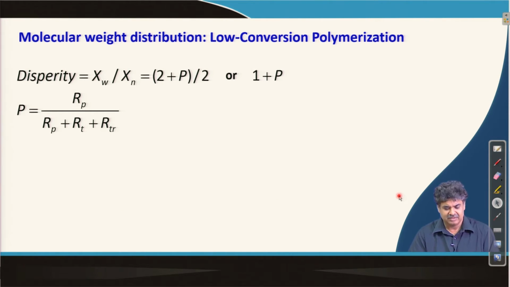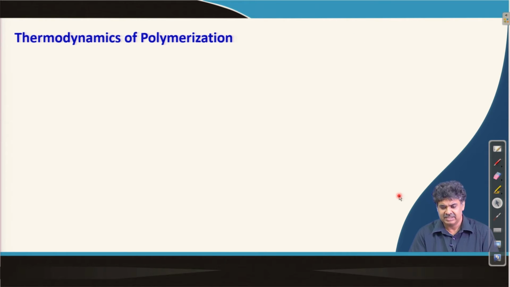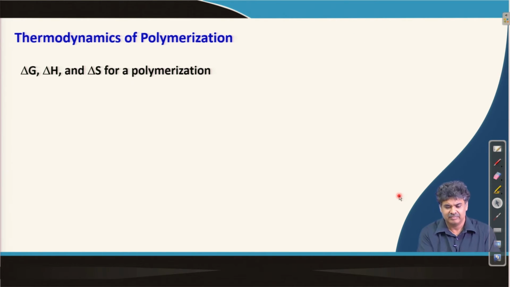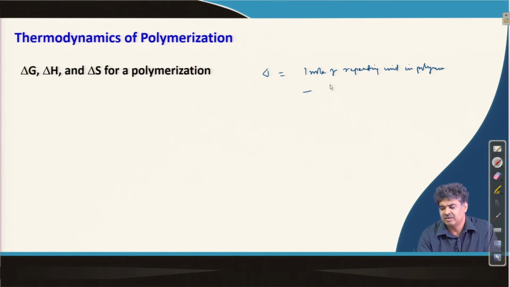Now, I move to the next topic, the thermodynamics of polymerization. We consider ΔG, ΔH, ΔS for the polymerization reaction, and in this case ΔH, this term, is the difference. So, Δ is the difference between 1 mole of repeating unit in polymer minus 1 mole of monomers.